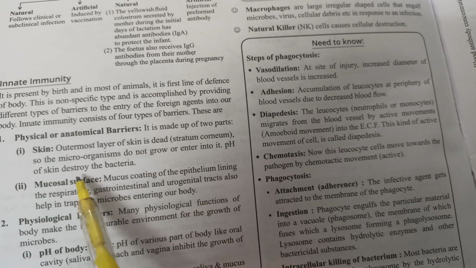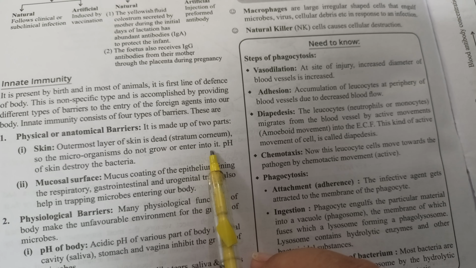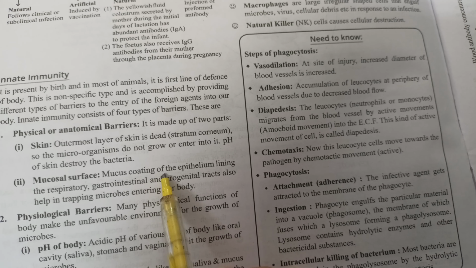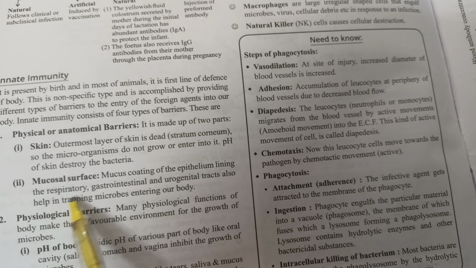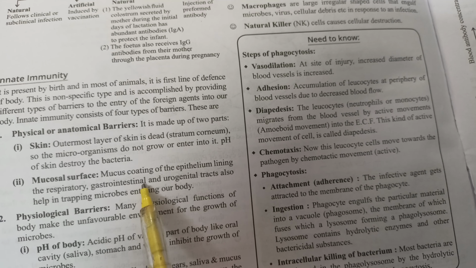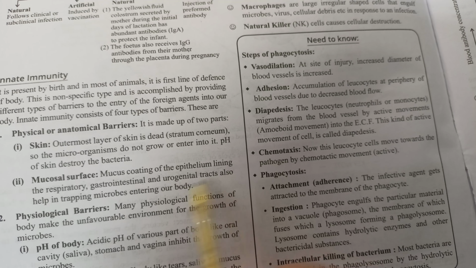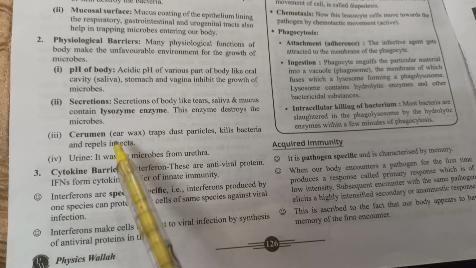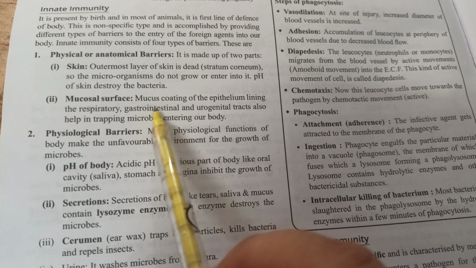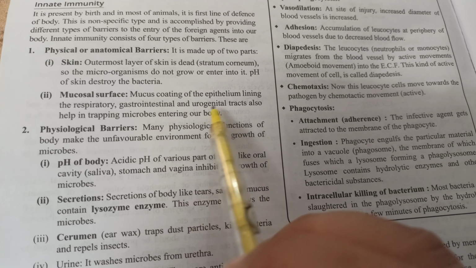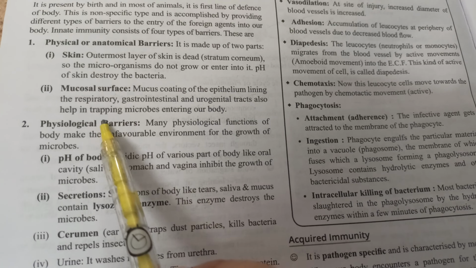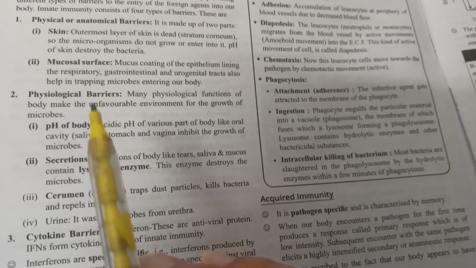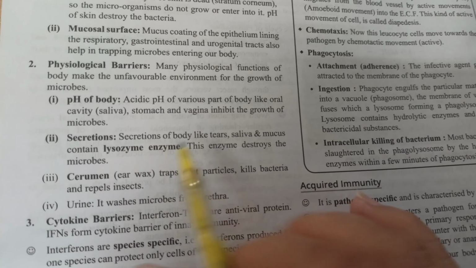The outermost layer of skin is dead, so microorganisms do not grow or enter into it, and the pH of skin destroys the bacteria. The mucosal surface, generally the mucus coating of the epithelial lining that lines the respiratory, gastrointestinal, and urinogenital tracts, also helps in trapping the microbes that enter the body. Like in the nose, the lining traps the dust particles and the microbes.